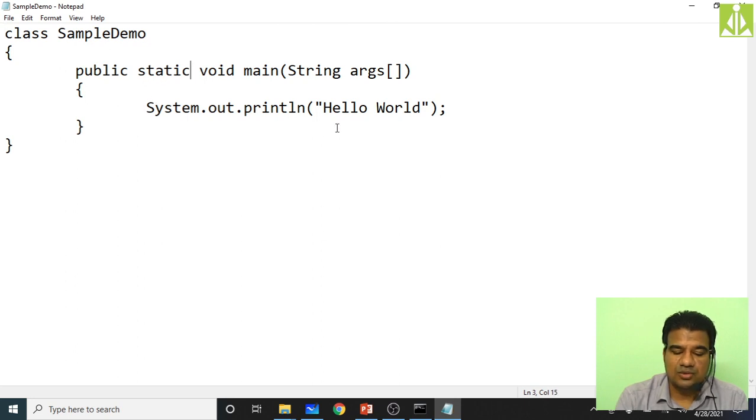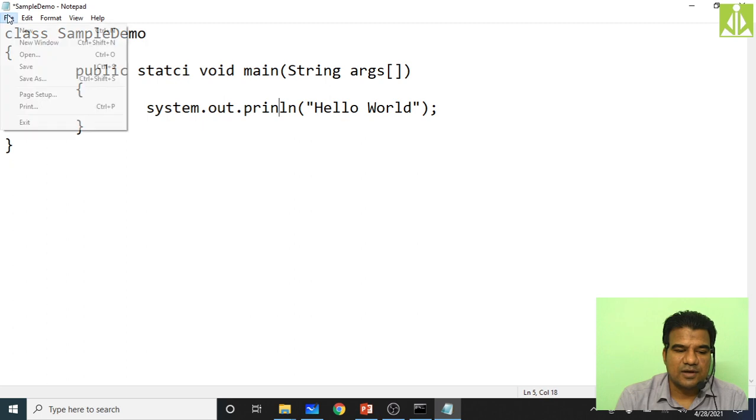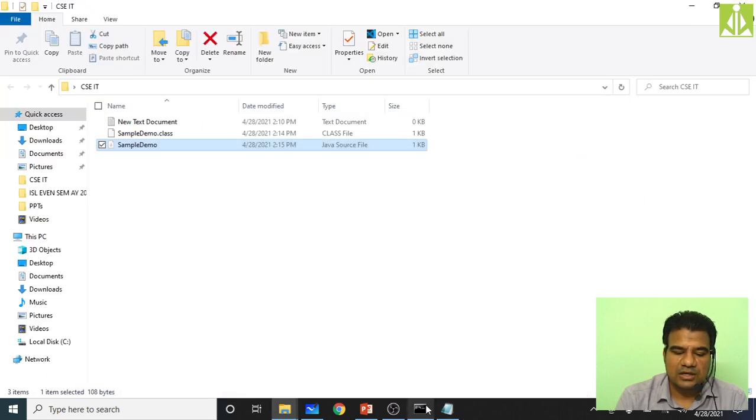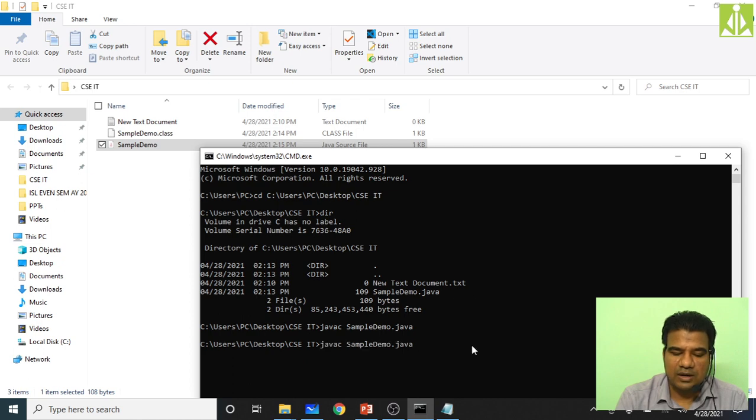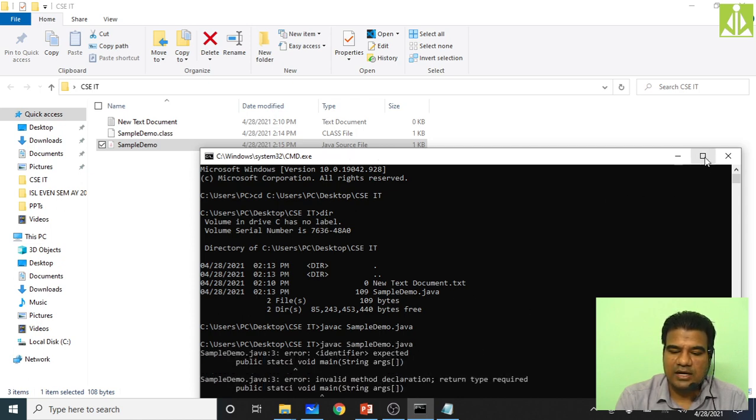So here what I will do, I will make some spelling mistakes. Instead of static, I have given a spelling mistake, and instead of System with a capital S, I write system dot out, and this T I will remove. So wantedly I am doing some mistakes. Save it, minimize it, come here and try to compile once again. See, we are getting errors now.